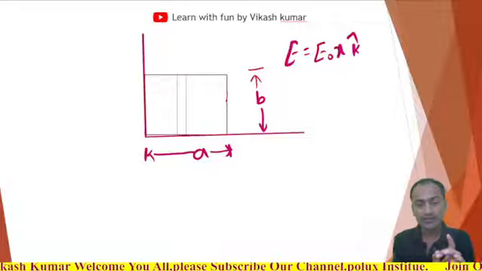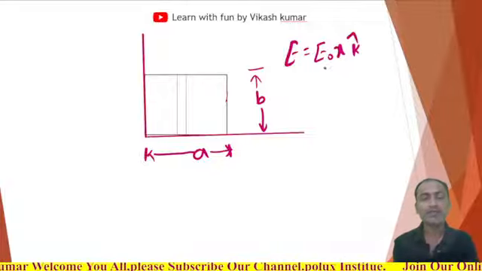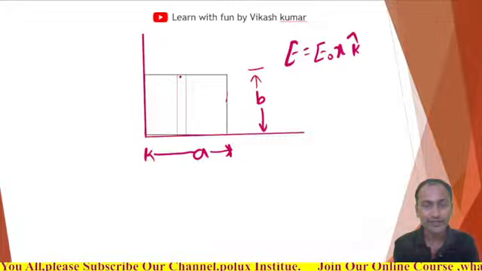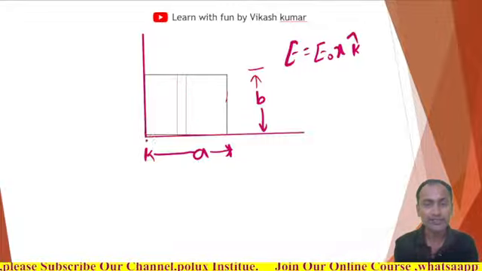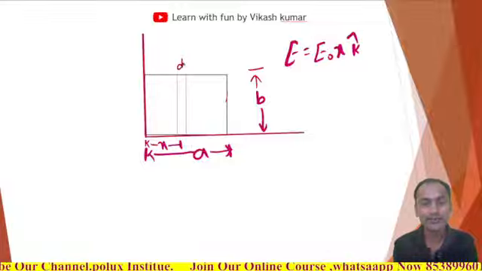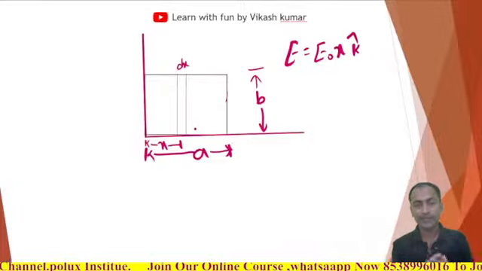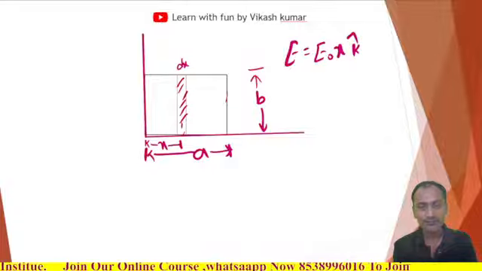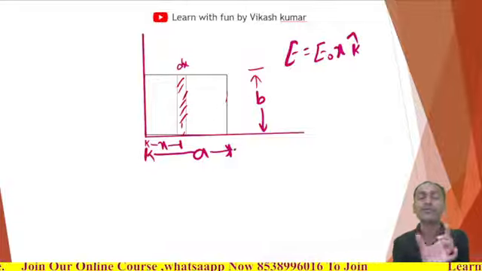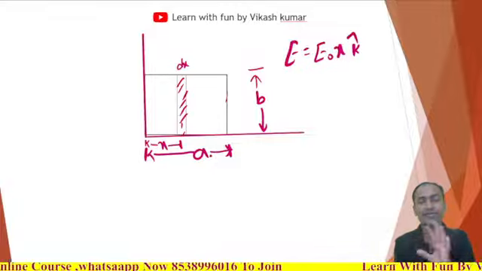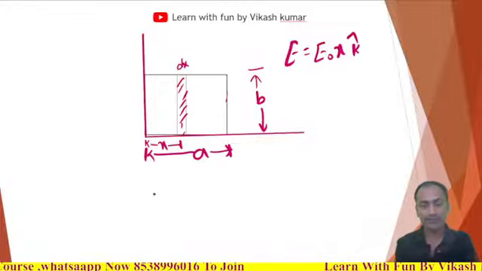Let me find it. First of all, we will take a small length, from here to here, at distance x, and we will take it as a small length dx. Due to this small element we will find the electric flux, and then we will integrate to find the entire flux.